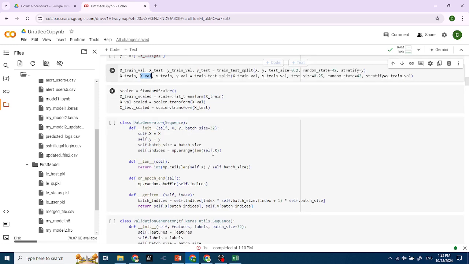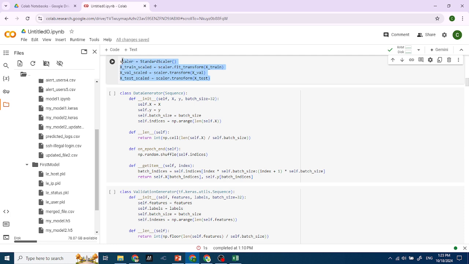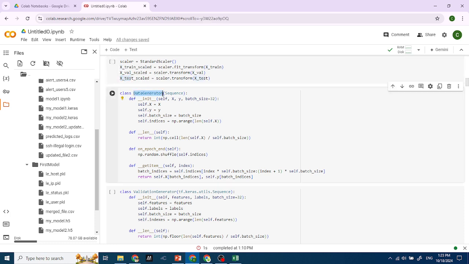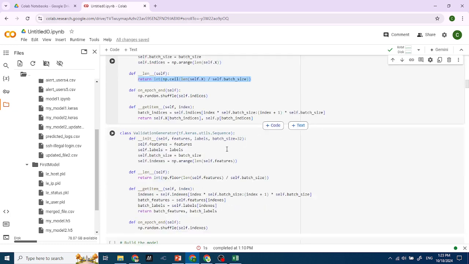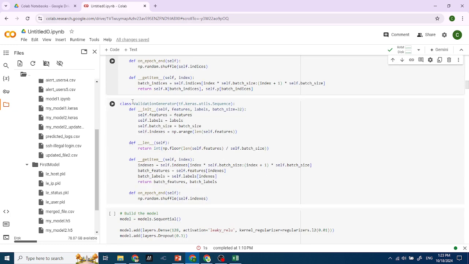Then I scale my data into 3 parts: X train, X validation, and X test. This data generator shuffles my data once at each epoch of training, in order to give my model more diversity to learn many different situations, and also for the validation.